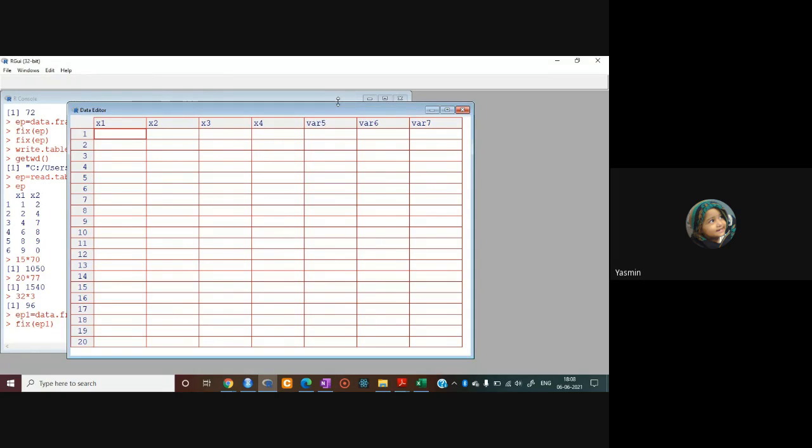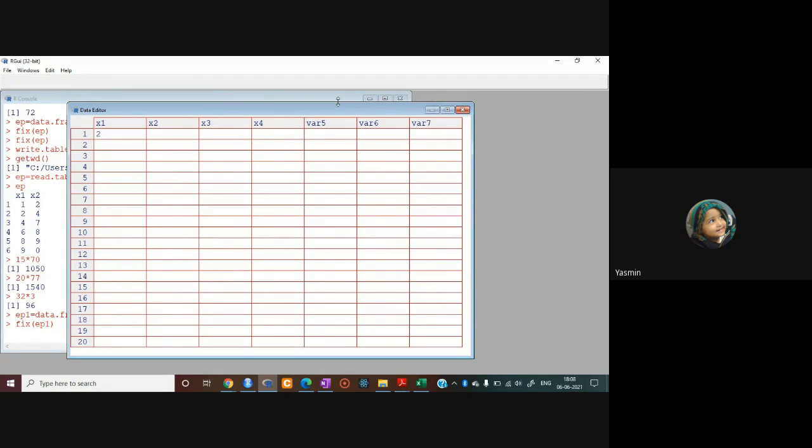We have 4 types of skull measurement. So you have entered your variable names. Now whatever observations you are given, just enter those observations. With x1 we have 30 observations, and likewise with x2, x3 and x4.